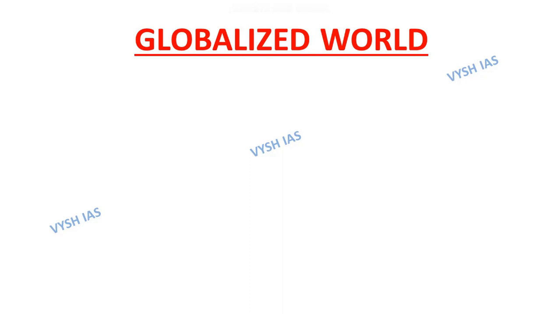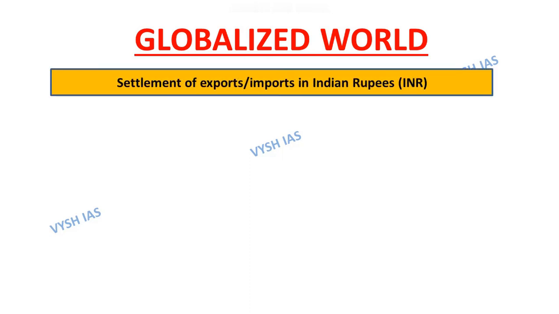Continuing with the same topic, RBI issued a circular permitting an additional arrangement for invoicing, payment and settlement of export-import in Indian rupees to promote the growth of global trade with emphasis on exports from India and to support the increasing interest of the global trading community in the Indian rupee as an international currency.